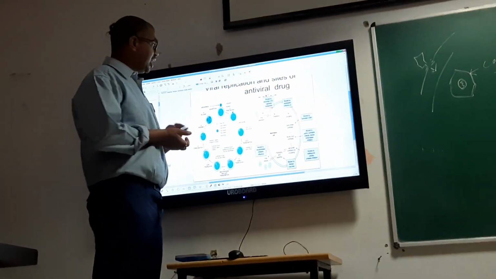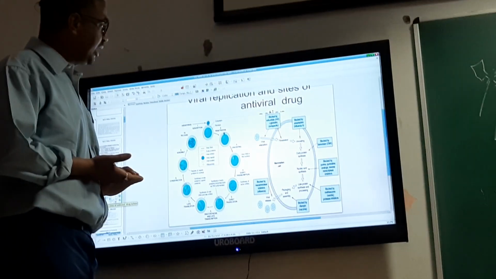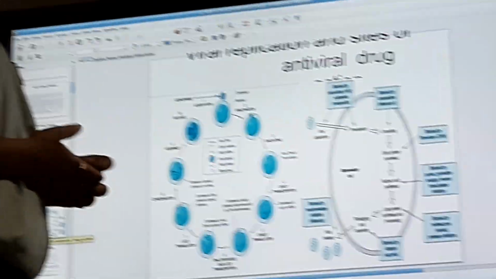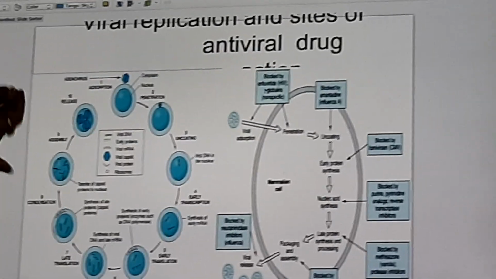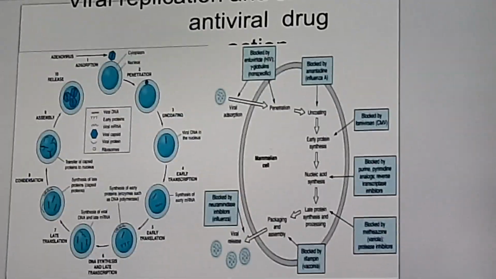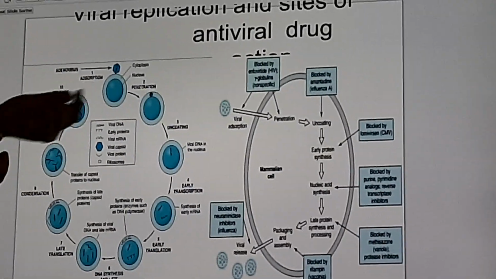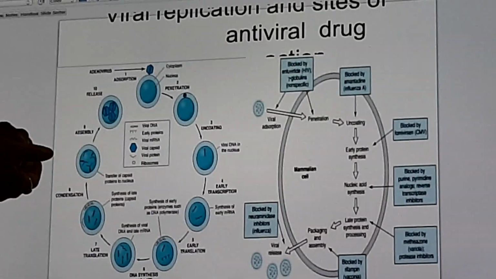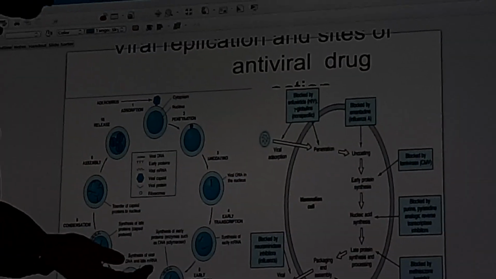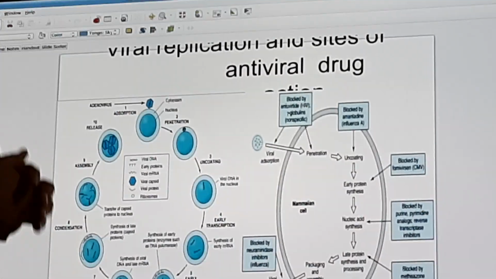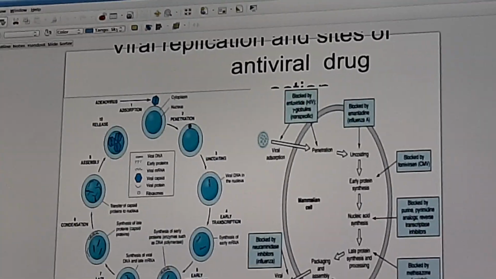Here you can see early protein synthesis is blocked by fomivirsen for cytomegalovirus. Then nucleic acid synthesis is blocked by purine and pyrimidine analogs, which I have discussed earlier, and reverse transcriptase inhibitors. Late protein synthesis and processing is blocked by methisazone and protease inhibitors.